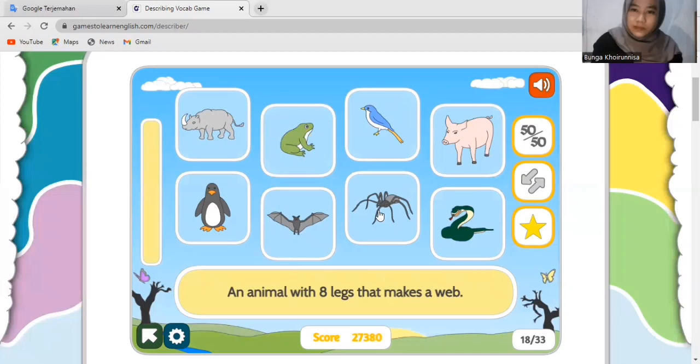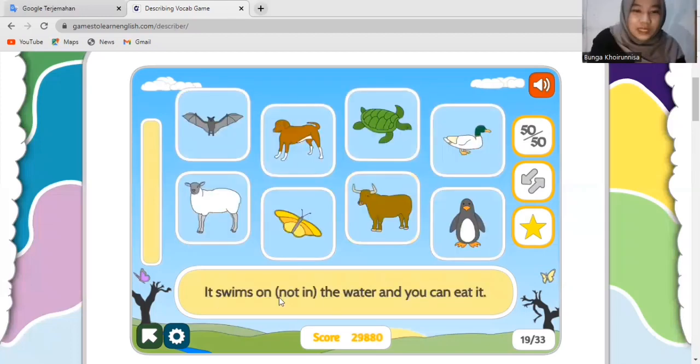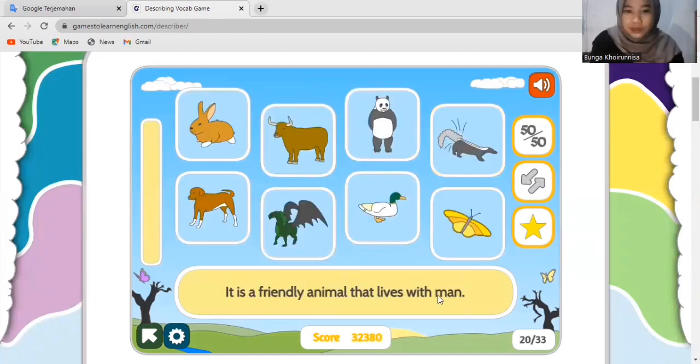An animal with 8 legs that makes a web. Oh, that's spider. Okay, next. Okay, next. It swims in the water and you can eat it. So what is that? Oh, this is duck. Okay, next.